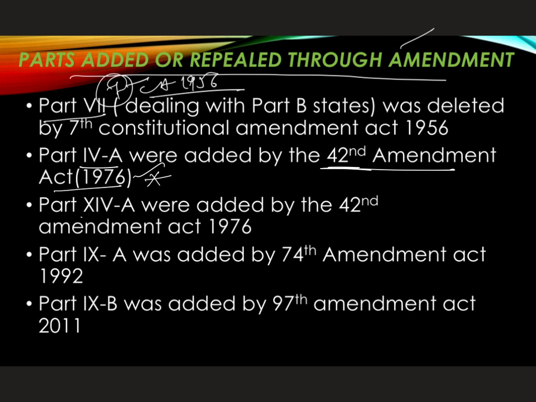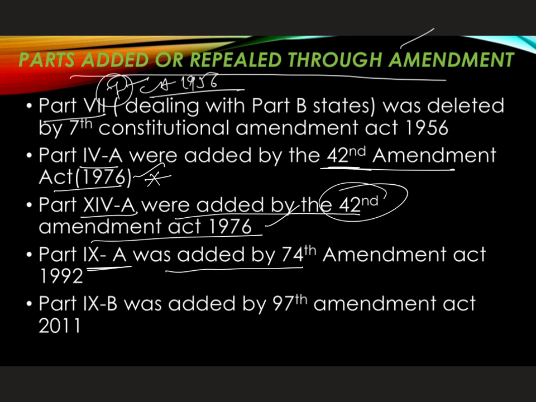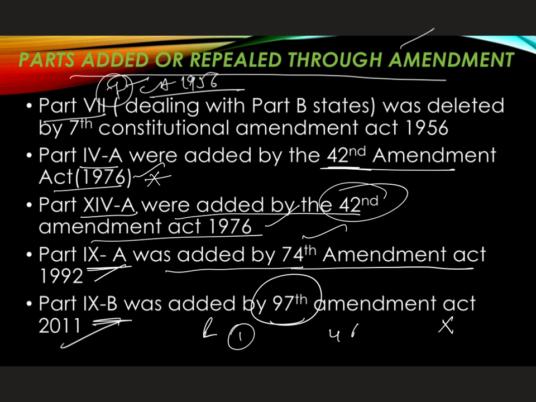Part 14A was also added by the 42nd Amendment Act of 1976. Part 9A was added by the 74th Constitutional Amendment Act of 1992. And Part 9B was added by the 97th Constitutional Amendment Act of 2011. Very, very important: one repealed, four added.